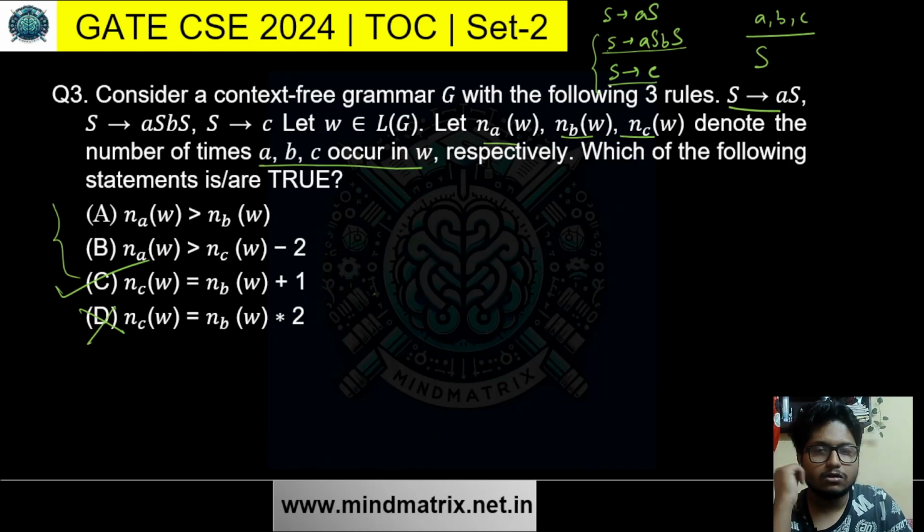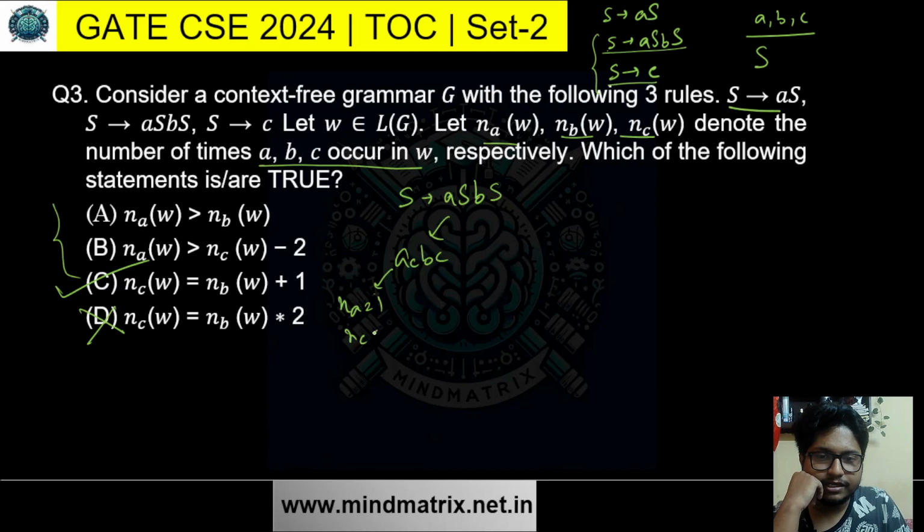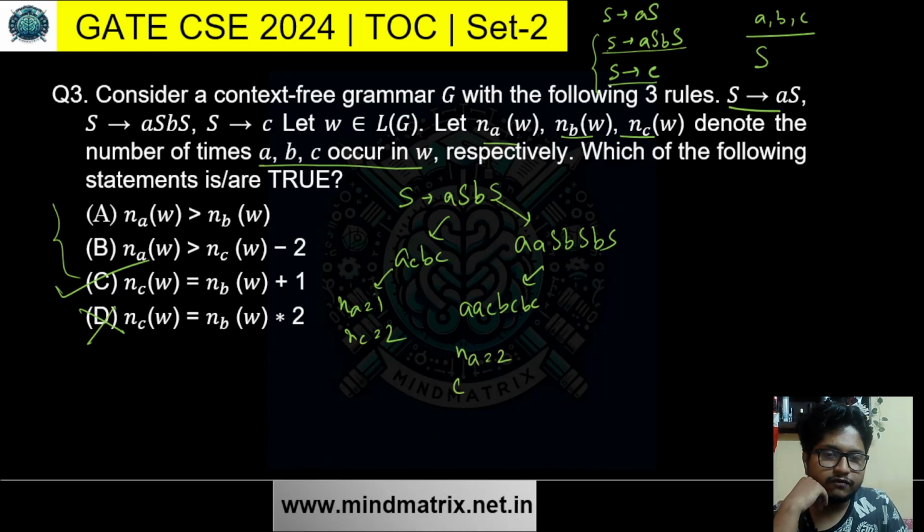Alright, so for any instance we have seen that here we have AS BS. So let's make it AC BC. So the number of A is 1, the number of C is 2. Then let's make it AS BS BS, so it will be AC BC BC. The number of A is 2, the number of C equals 3. So it is also plus 1.